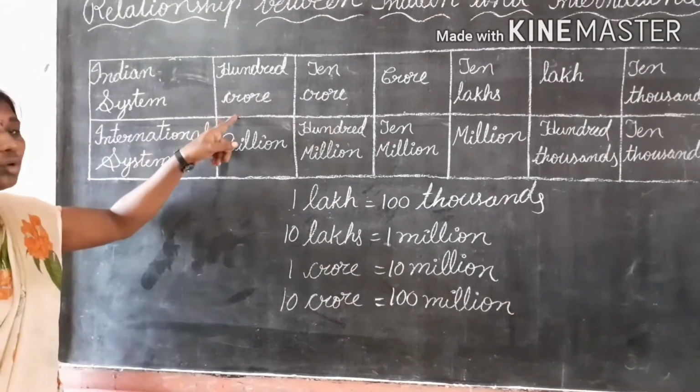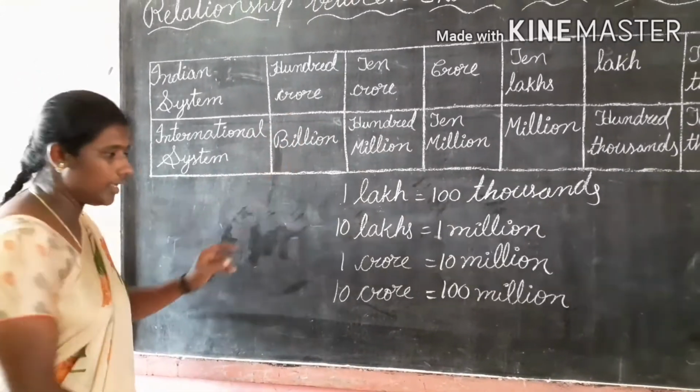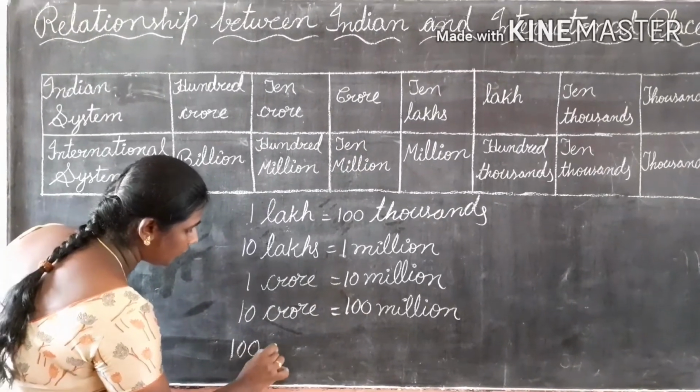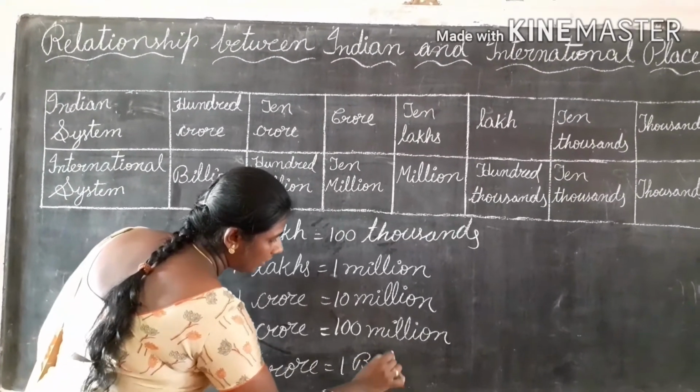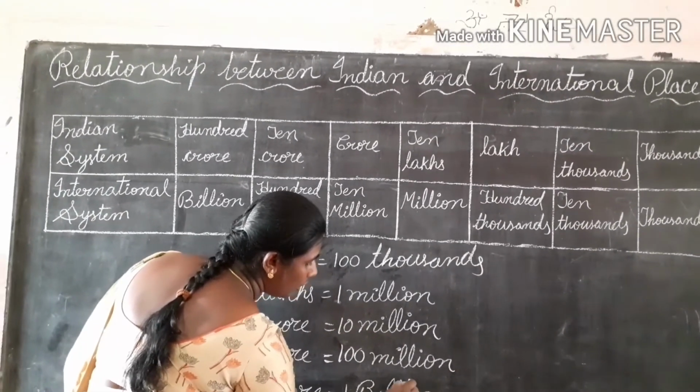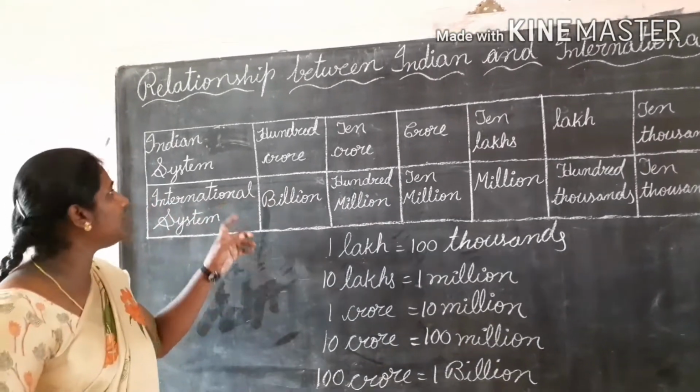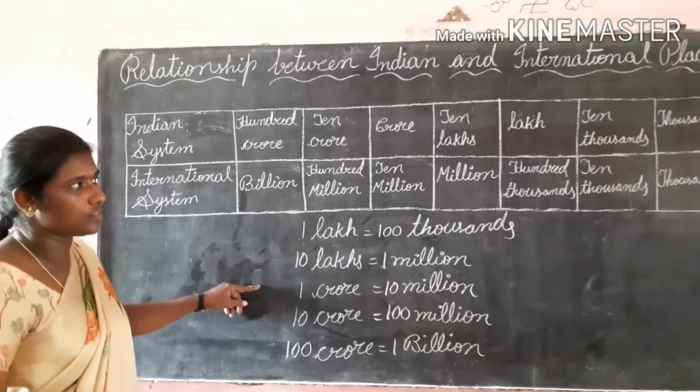Next, 100 crore is equal to 1 billion. This is the relationship between Indian system and international place value system.